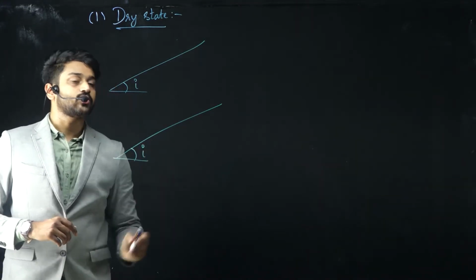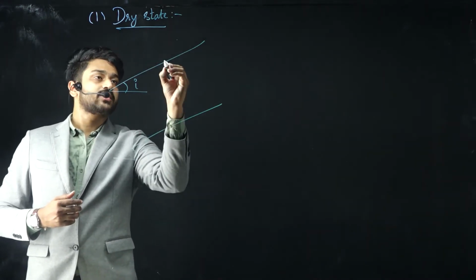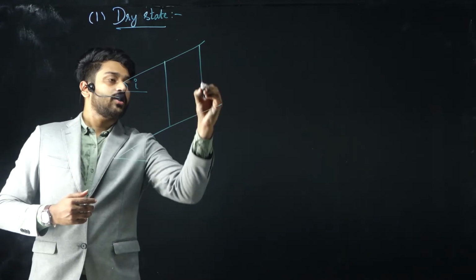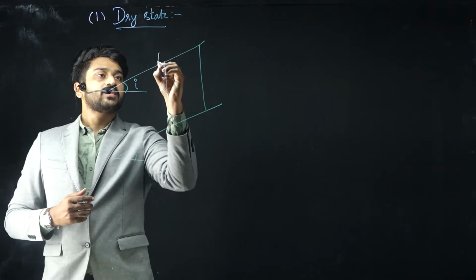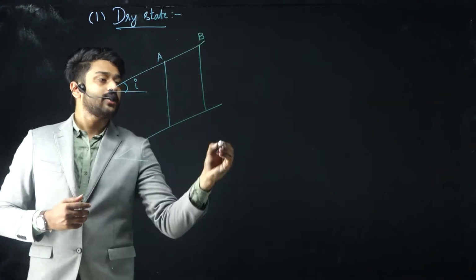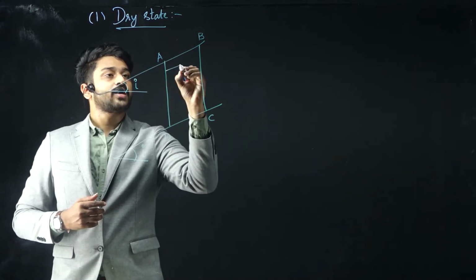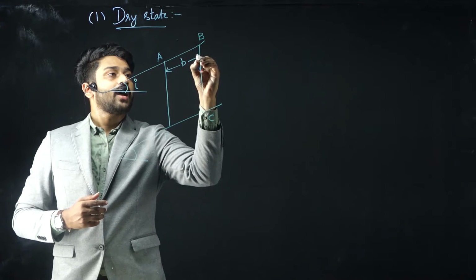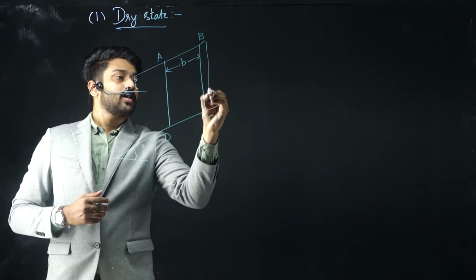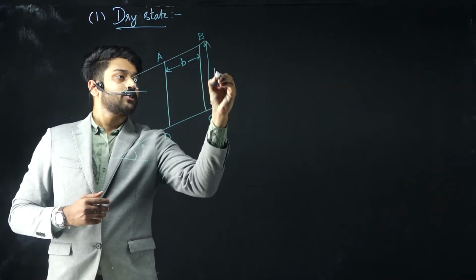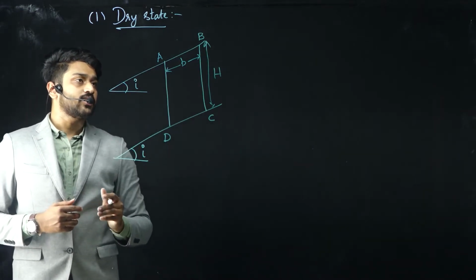For our understanding, let us consider a small wedge sort of arrangement, a prismatic form of soil, denoted by A, B, C and D. Let the width of this strip be b along the sloping side, and let capital H be the height of the soil considered.